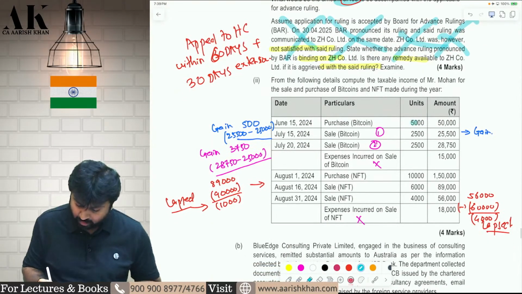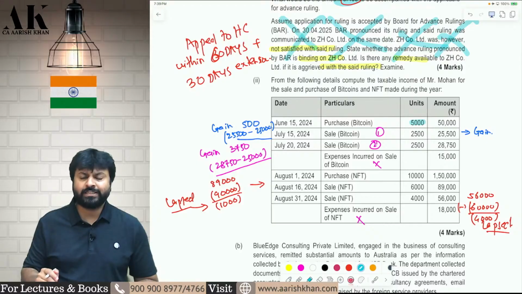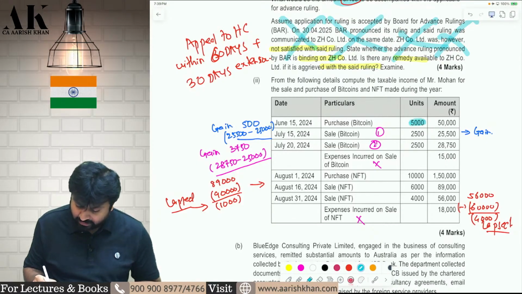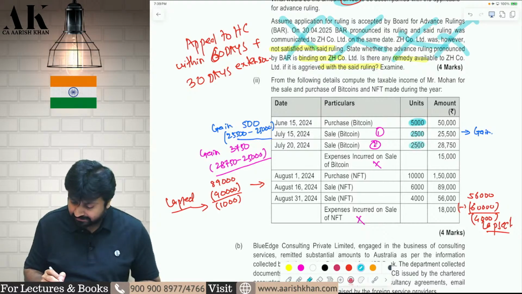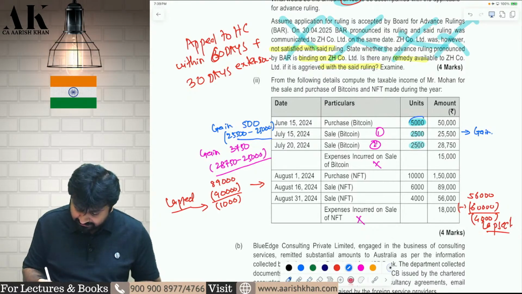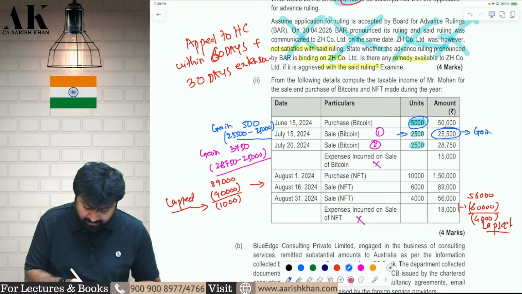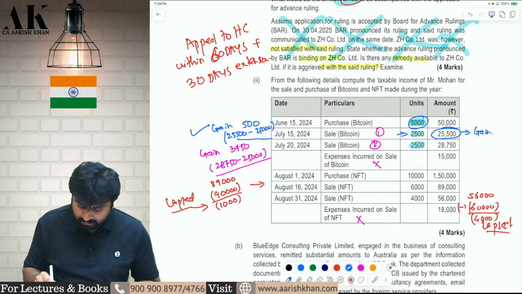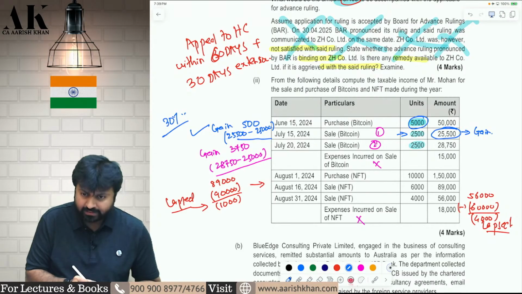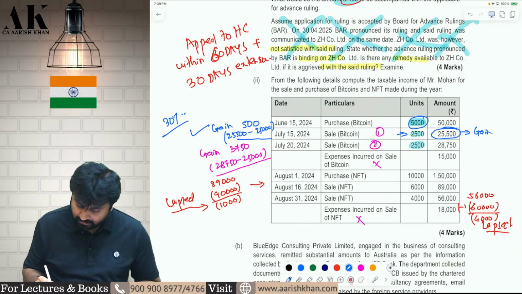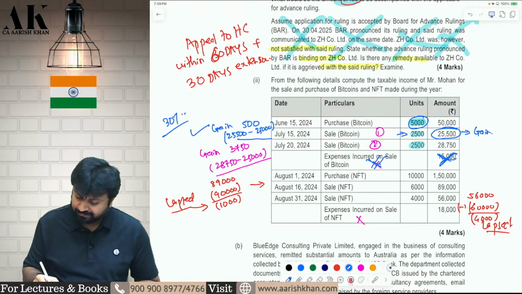You are purchasing some Bitcoin. Bitcoins are virtual digital assets. 5,000 Bitcoins are purchased, and then you are selling 2,000 Bitcoins, and then 2,500 Bitcoins. So first you are purchasing 5,000, then you are selling 2,500 Bitcoins. On this first 2,500 Bitcoins, there is a gain. So you will pay 30% tax on that. On Bitcoin, there is a direct tax of 30%. Transfer expenses are not allowed. In case of Bitcoin, transfer expenses are not allowed to you.